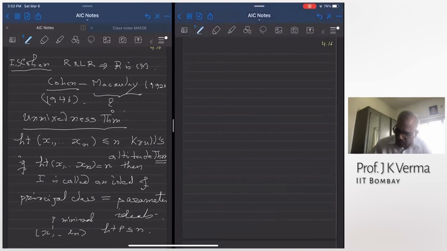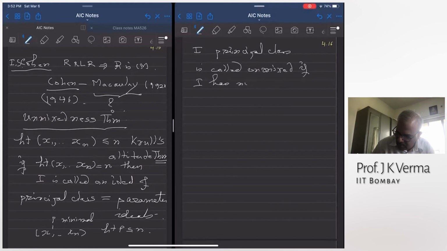Okay, so this ideal I of principal class is called unmixed if I has no embedded associated prime.